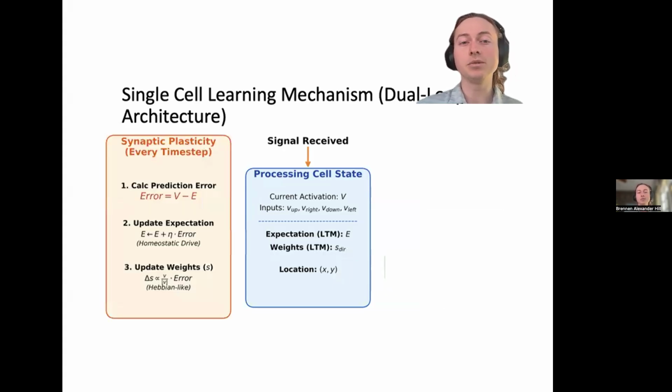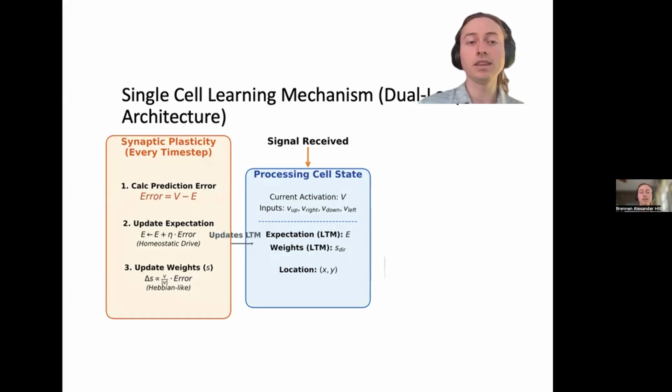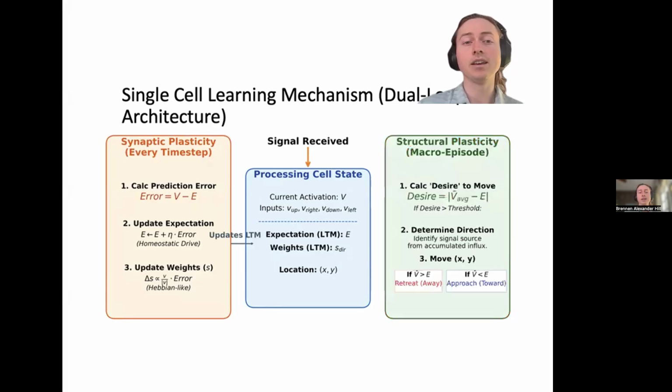The learning happens in a dual loop architecture. First, there is synaptic plasticity, which happens every single time step. The cell calculates a local prediction error, the difference between its actual activation, V, and its expectation, E, then updates its internal expectation and its connection weights to reduce this error in the future. This is a local Hebbian-like rule. If a cell is surprised, it adjusts its weights to better predict the input next time.